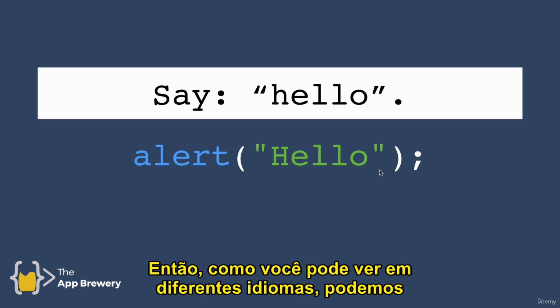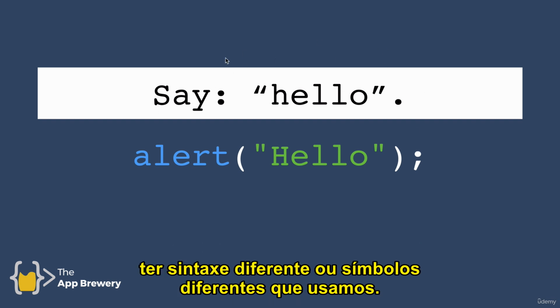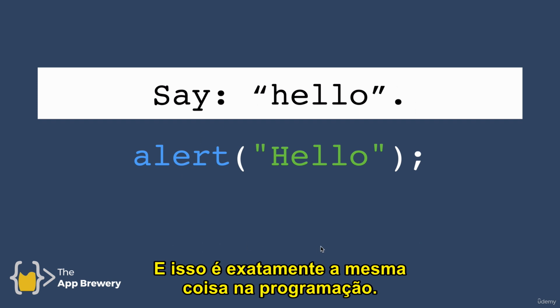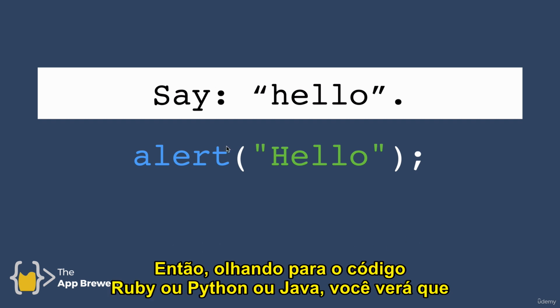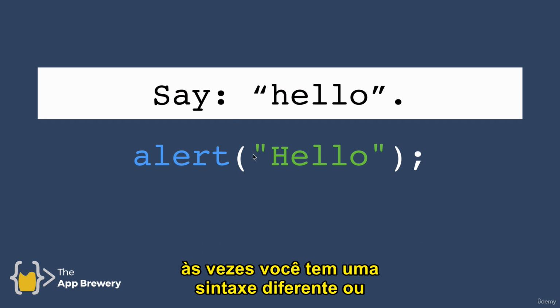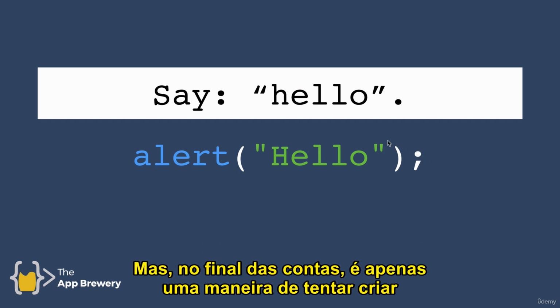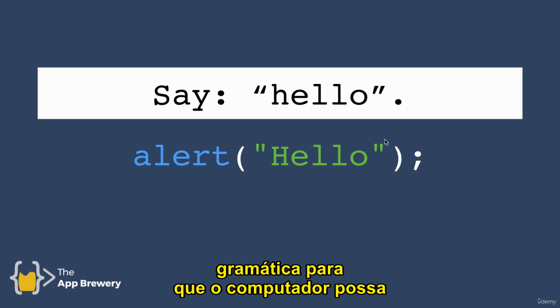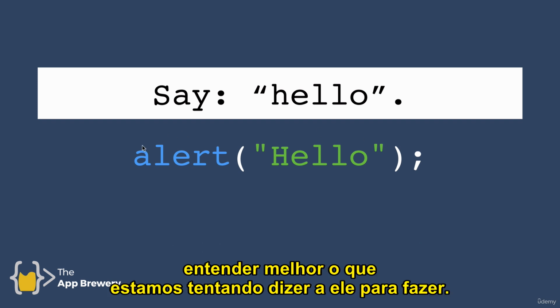So as you can see, in different languages, we might have different syntax or different symbols that we use. And that's exactly the same thing in programming as well. So looking at Ruby code or Python or Java, you'll see that sometimes you have different syntax or different symbols are used. But at the end of the day, it's just a way of trying to create grammar so that the computer can better understand what it is that we're trying to tell it to do.